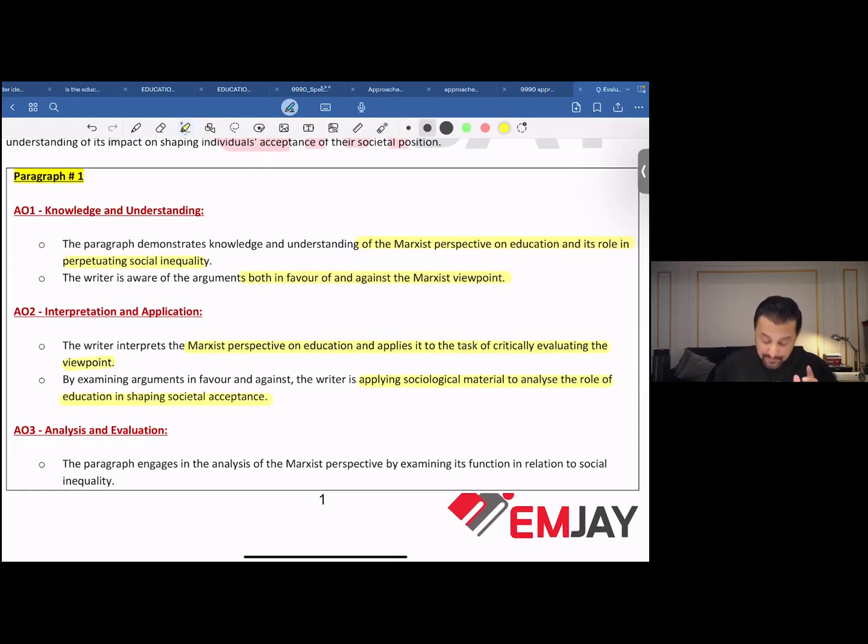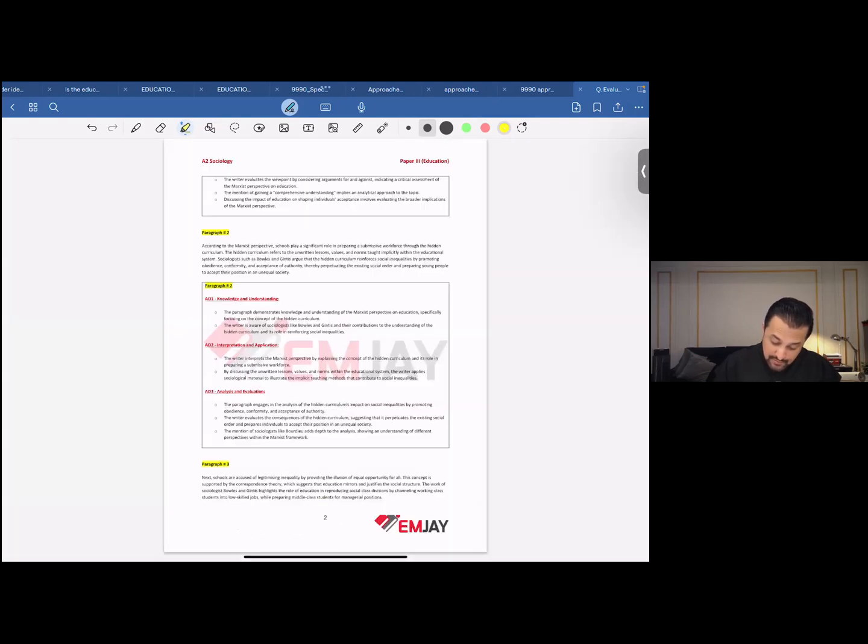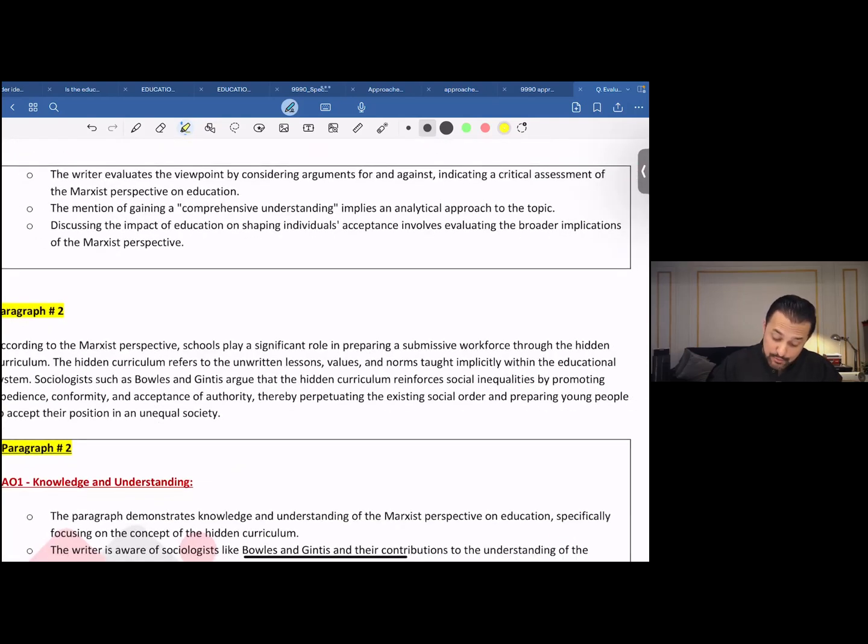societal acceptance. So, of course, this is the introductory paragraph. The AO1, AO2, AO3 objectives might not very clearly or openly be reflected over here, but nonetheless, I don't want to miss out on this part too. And the analysis and evaluation. The paragraph engages in the analysis of the Marxist perspective by examining its function in relation to social inequality. The writer evaluates a viewpoint by considering arguments for and against, including a critical assessment of the Marxist perspective on education. The mention of gaining a comprehensive understanding implies an analytical approach.